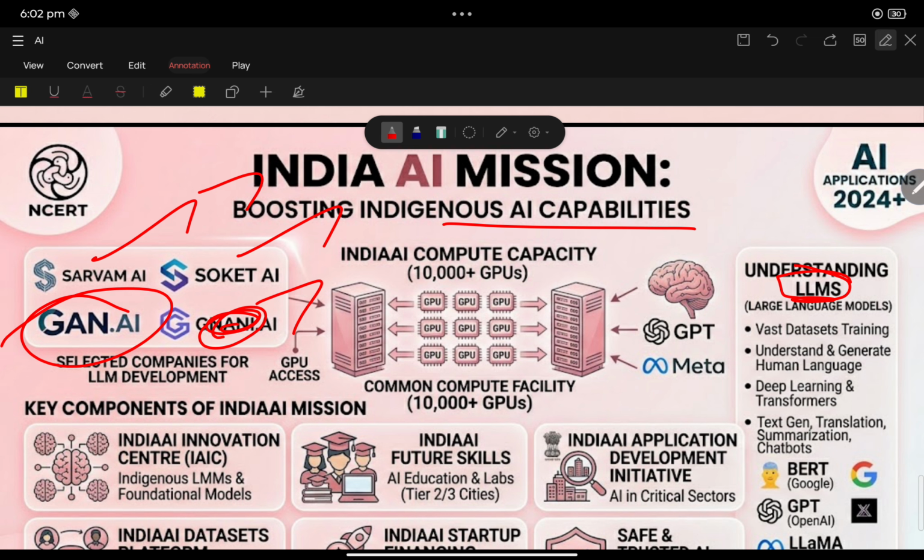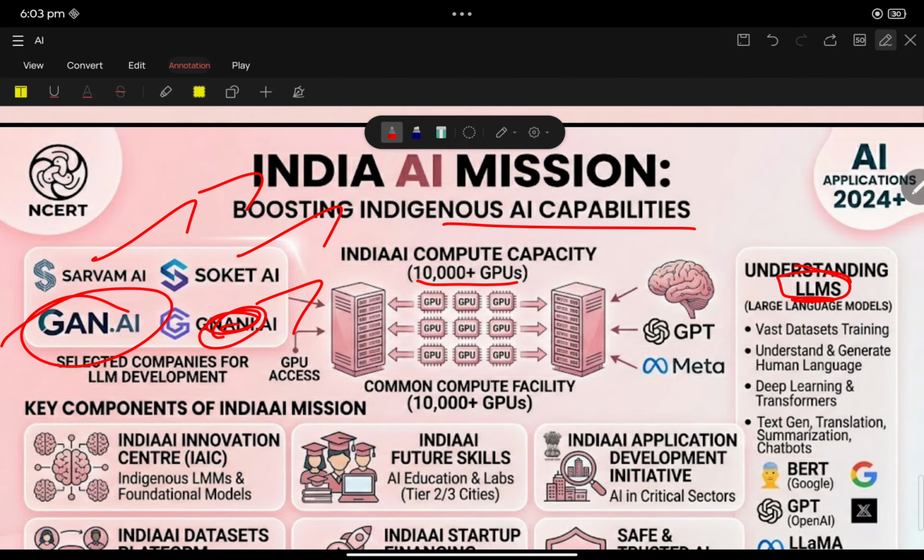India's AI computing capacity is about 10,000 plus GPUs. UPSC will not focus here; UPSC will always focus on India's AI Mission.